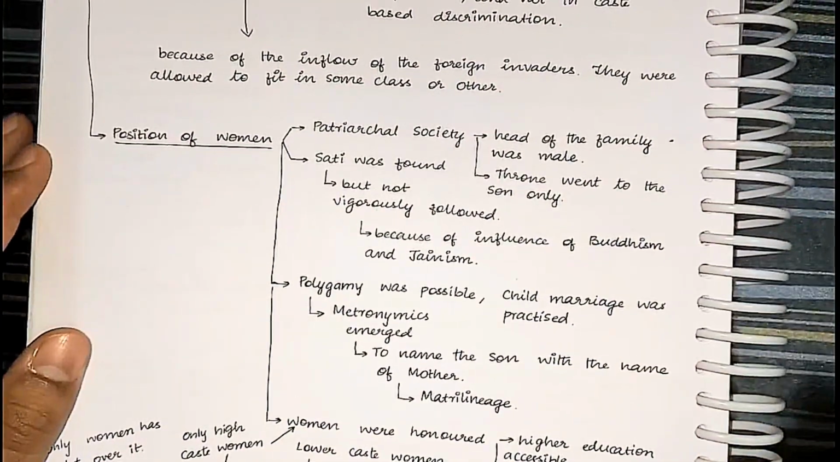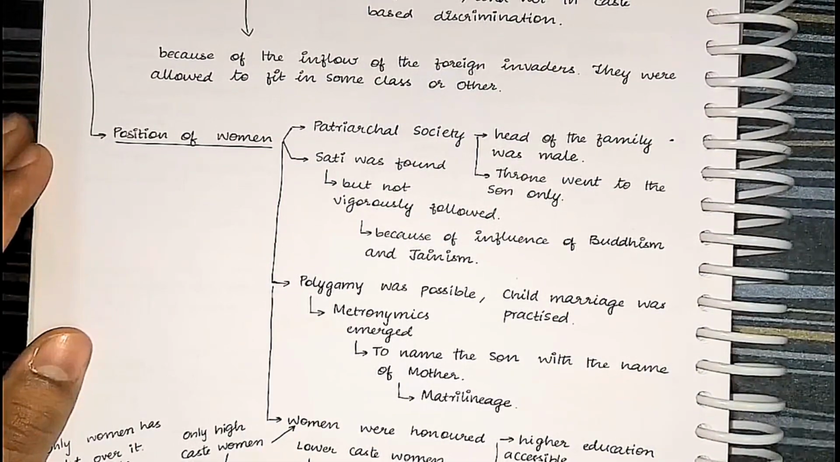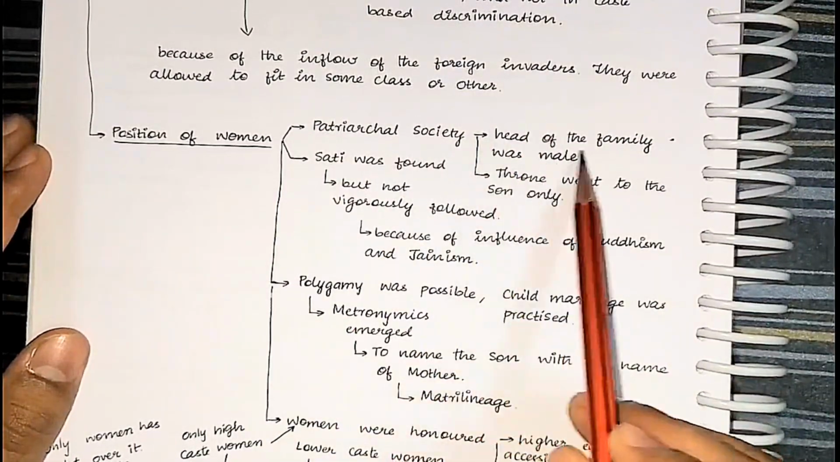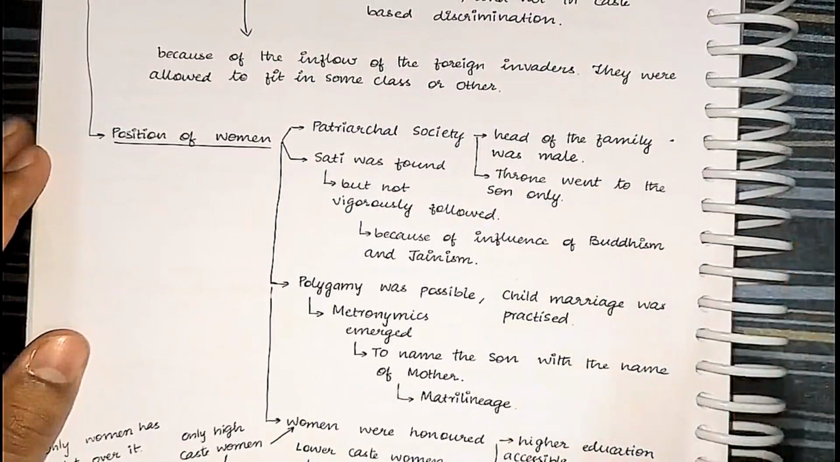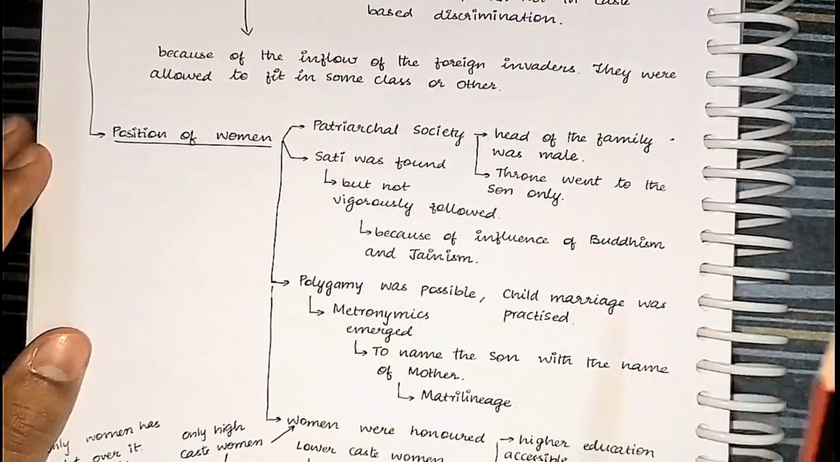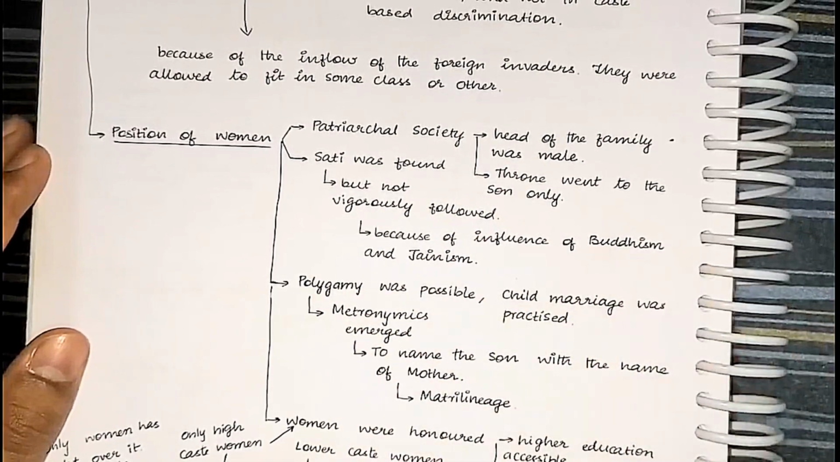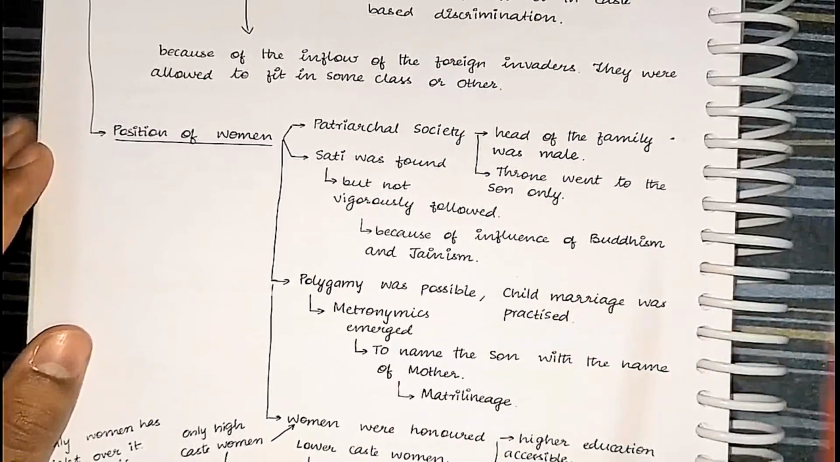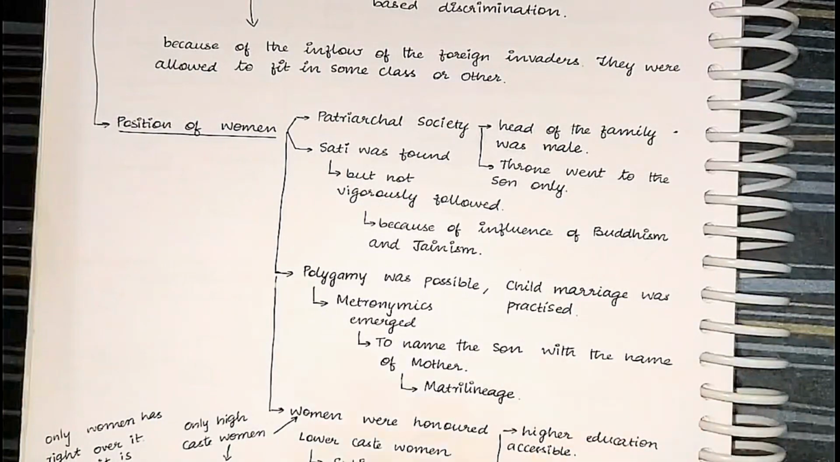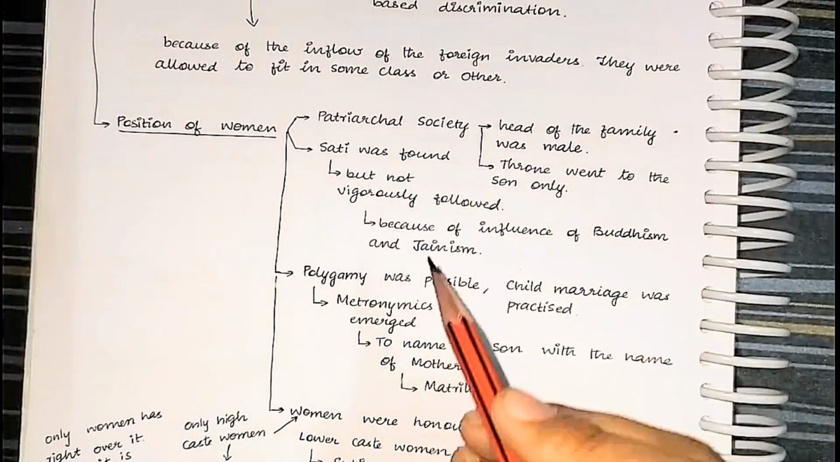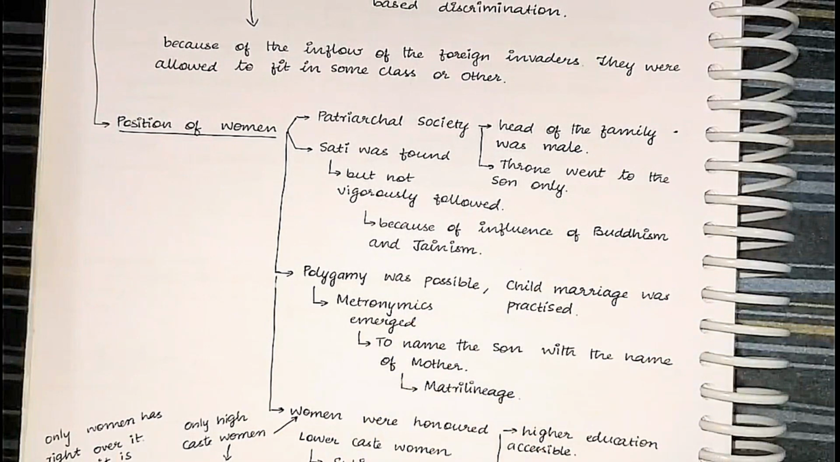Remember one thing clearly: almost all the Indian kings and dynasties were patriarchal in nature. That's it. The head of the family was a male person, and the throne went to the son. Sati was present, but it was not vigorously followed because of the influence of Buddhism and Jainism. You see, slowly when we move from ancient history to medieval history, social evils like patriarchy, sati, polygamy, child marriage, all these things will be intensified because of the decrease in the importance of Buddhism.